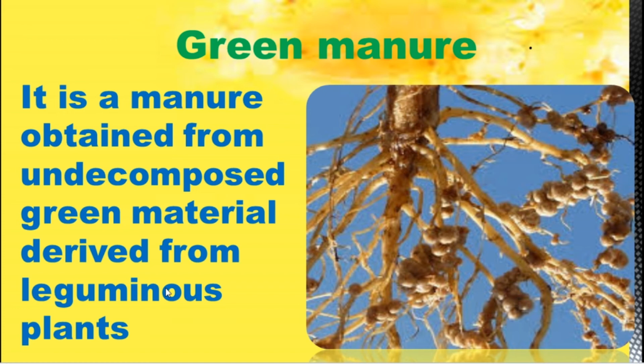Next one is green manures. It is the manure obtained from undecomposed green material derived from leguminous plants. So what do we mean by leguminous plants? Leguminous plants have the capacity to convert atmospheric nitrogen into usable nitrogen. The atmospheric nitrogen is not available for all plants.